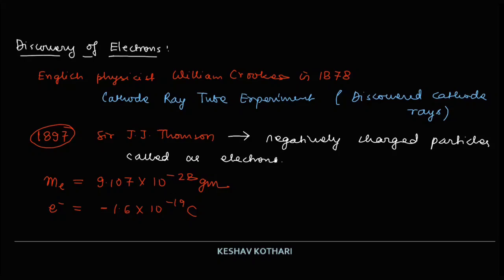Now post this came the discovery of protons. So now what exactly happened is Goldstein observed that just like cathode rays, there is also a possibility of anode rays, and these anode rays were observed to be positively charged rays, and they were referred to as the positively charged particles called protons.